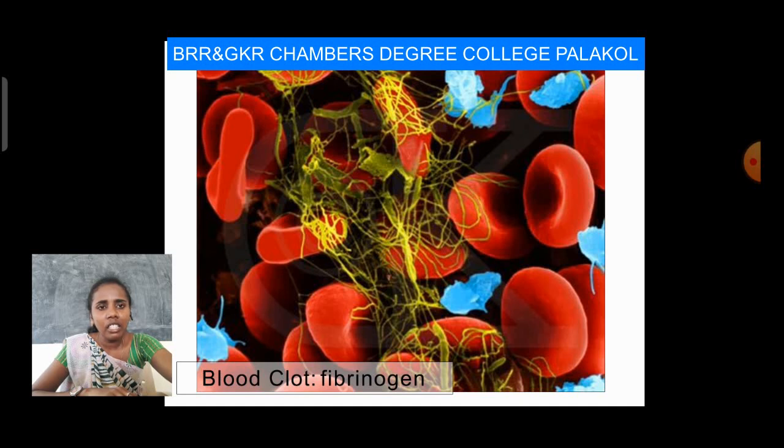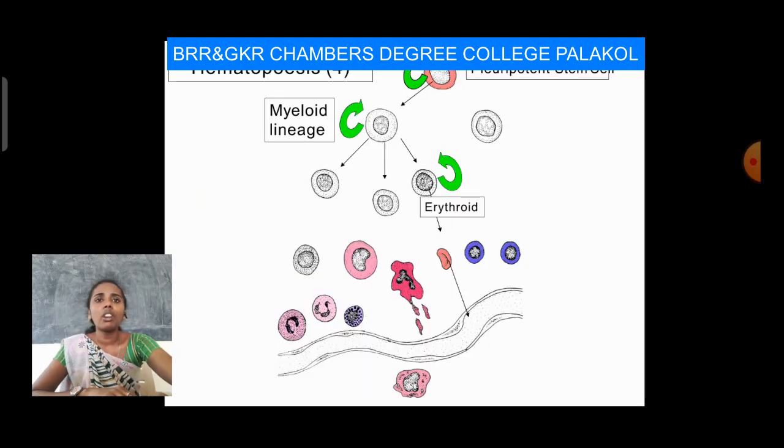And also hematopoiesis. Same here, we produce pluripotent stem cells, and from the pluripotent cell it can produce the myeloid lineage, and after that it can produce erythroids. Erythroid means red blood cells. After that the cells enter our body.